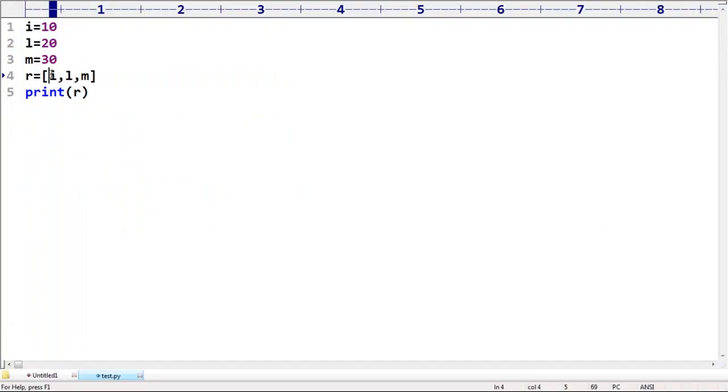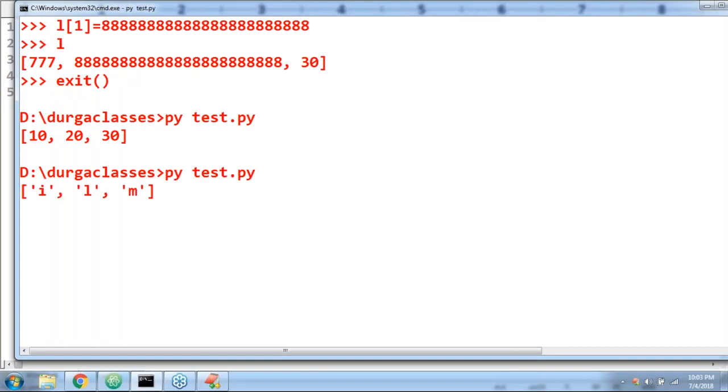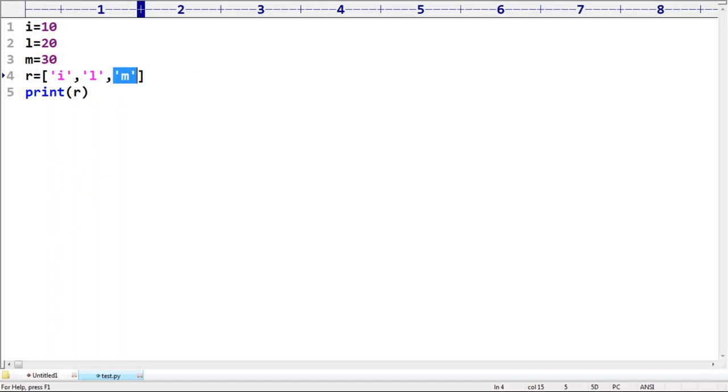Some person is asking, if I use code symbols, what will happen? Can you please tell what will happen? Now this one is treated as a string. In your list, I is the first value, L is the second value, M is the third value, but not the corresponding values. Now it is treated as this itself is the content, I, L, M. Clear, right?